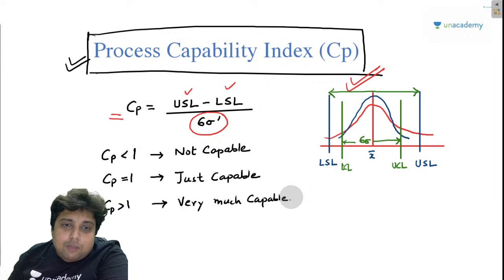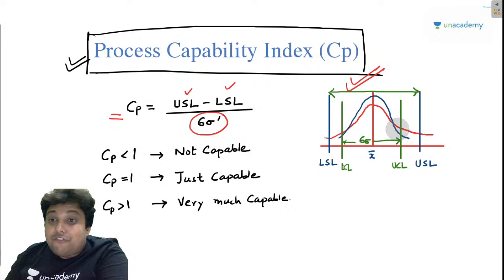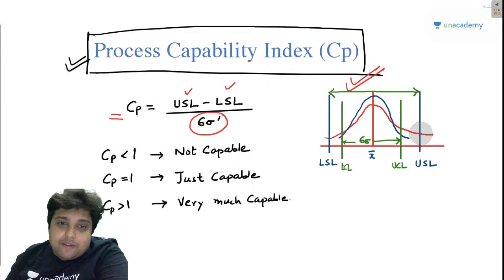But if the value of CP is equal to 1, that means the lower control limit is coinciding with the lower specification limit and the upper specification limit is coinciding with the upper control limit. So although whatever we are producing is under the design limits, it is on the verge of a very critical moment that any variation, any change will lead us outside these boundaries and shafts will get rejected. So I will say if CP is equal to 1, it is just capable.